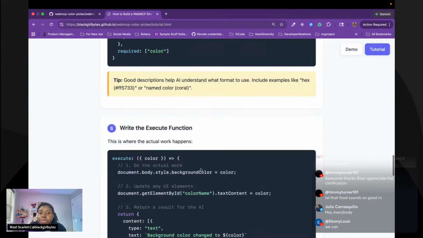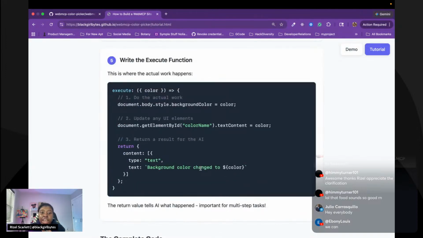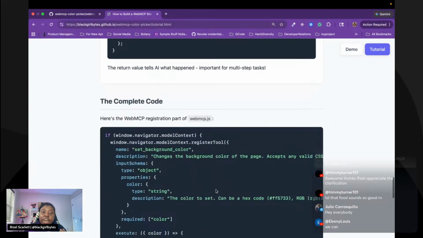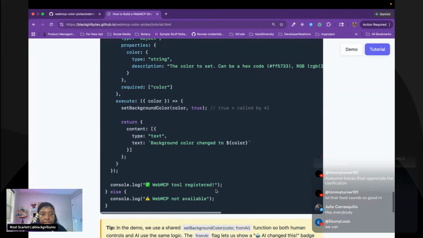And writing good descriptions is helpful, just like with an MCP server. So this is not an MCP server, but it's a protocol for your website to be able to communicate with your AI agent. And I think it uses very similar principles or ideas as MCP itself.